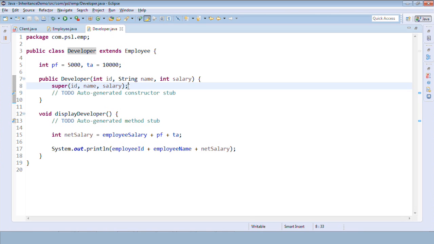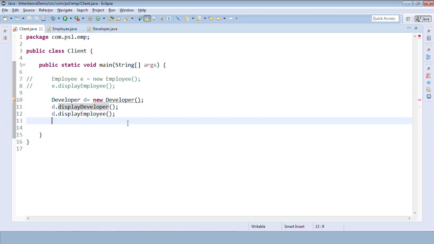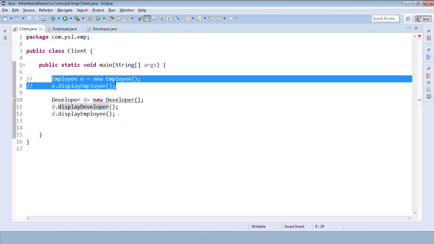Whenever we create an object of developer, we pass... One thing we have already discussed: we don't need an object of the base class. We don't need an object of this employee class, because we can access everything on the object of the derived class. Why do we need an object of the base class, right?